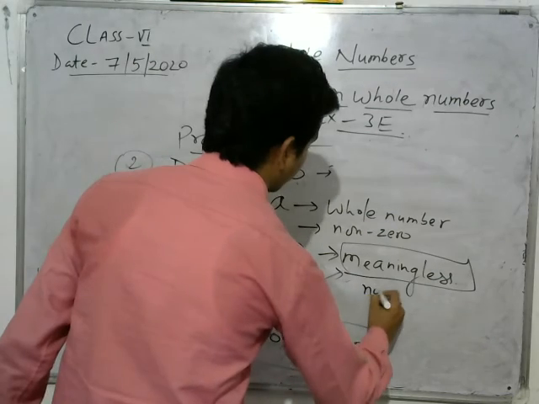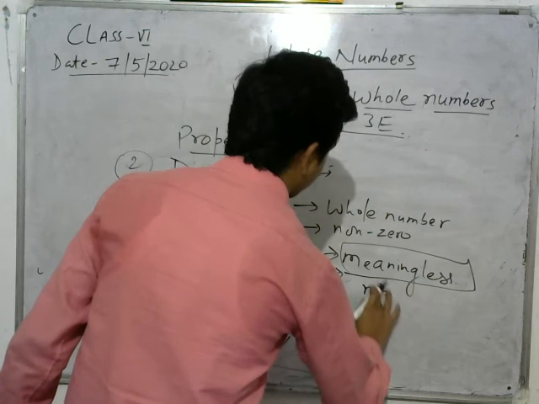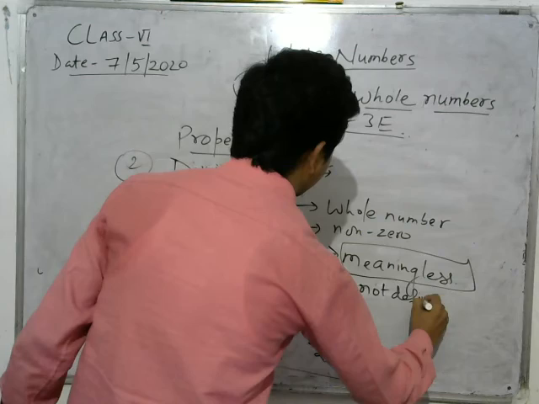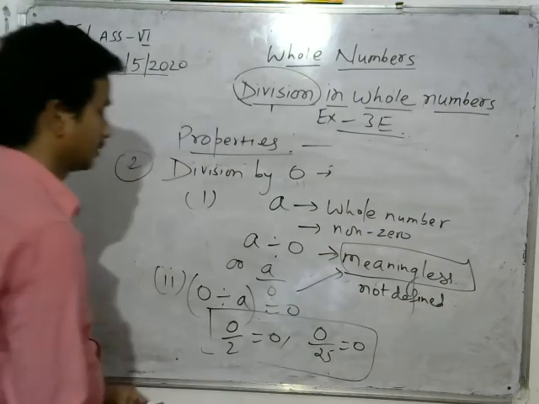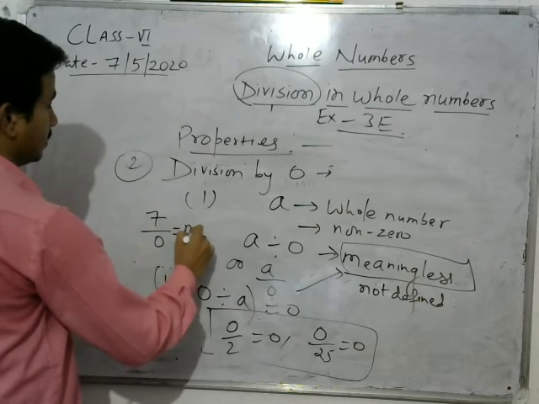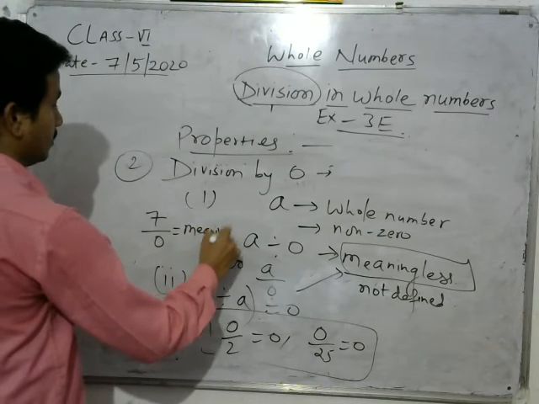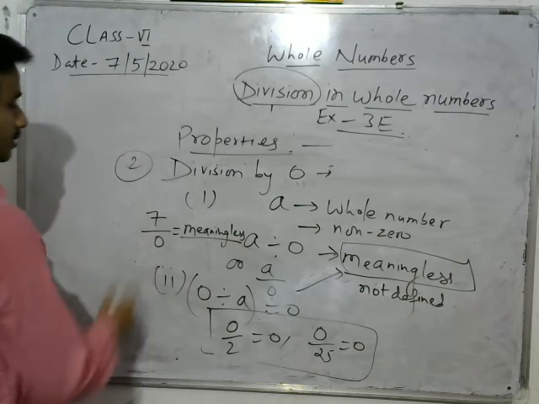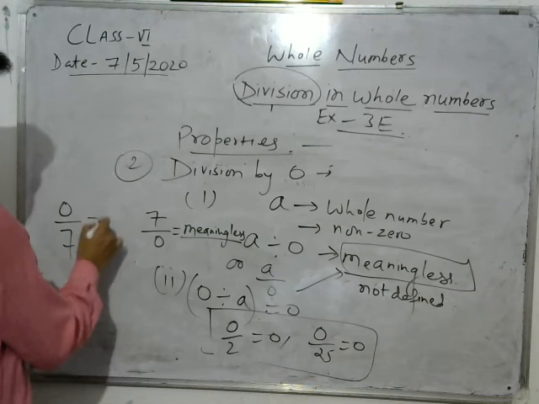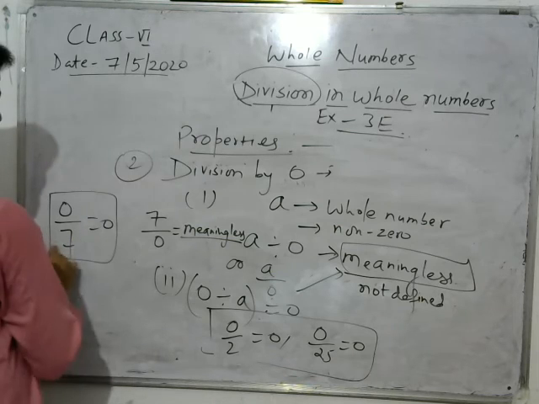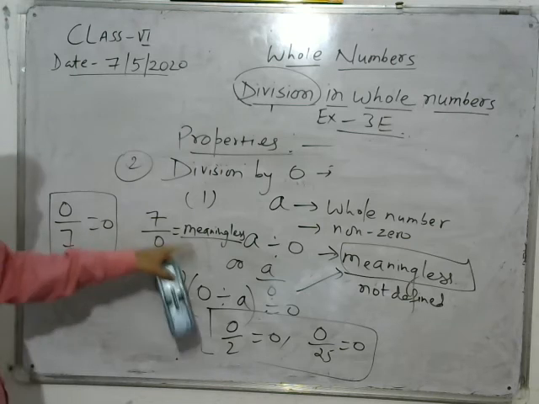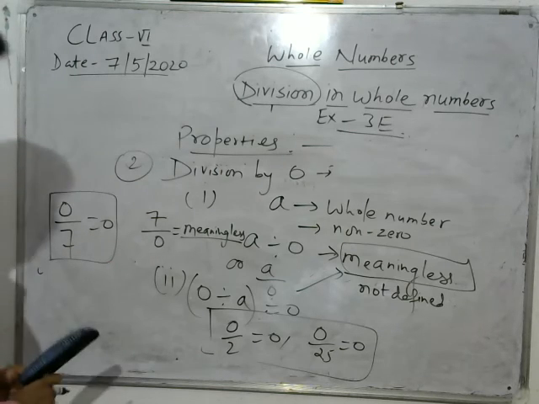Meaningless means not defined. For example, 7 by 0 is meaningless. And what is 0 by 7? 0 by 7 is equal to 0, and 7 by 0 is meaningless.